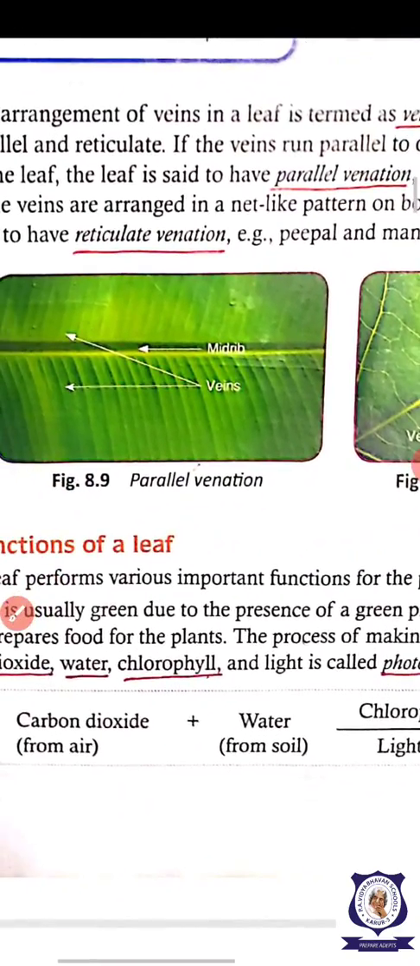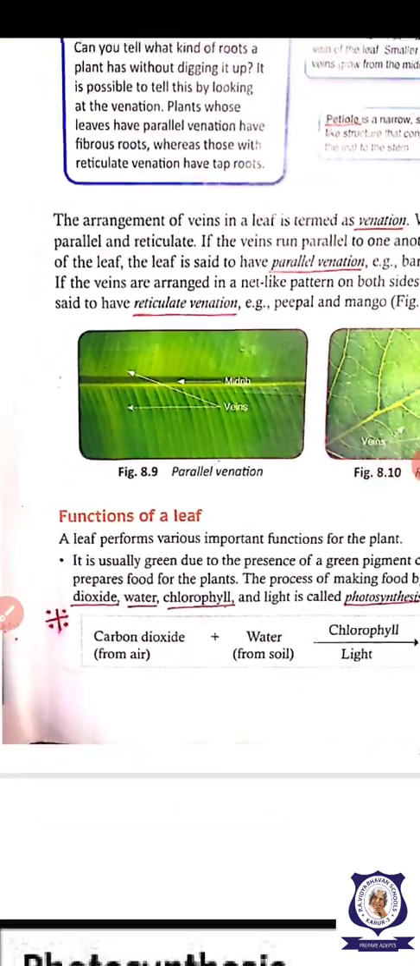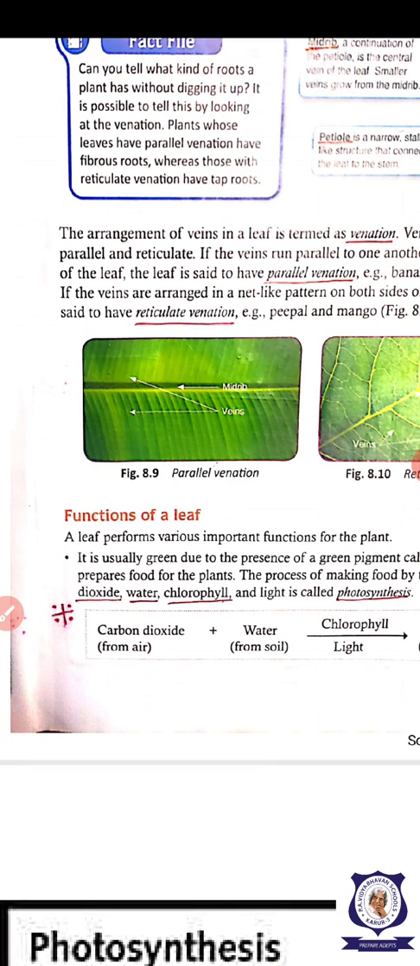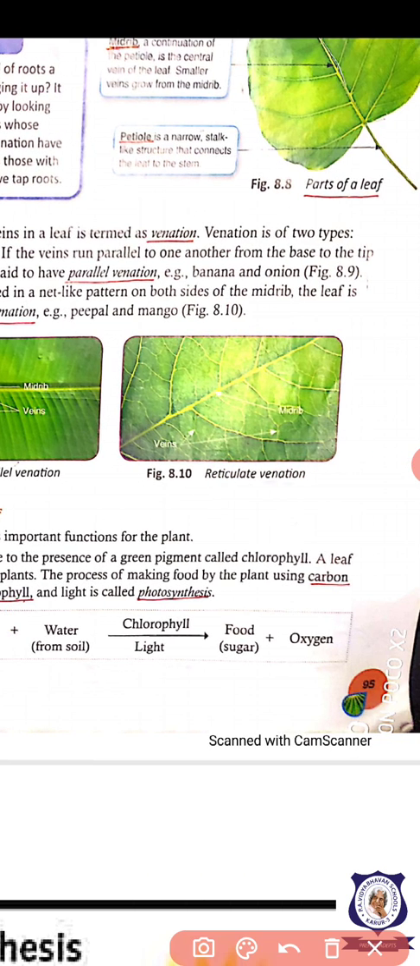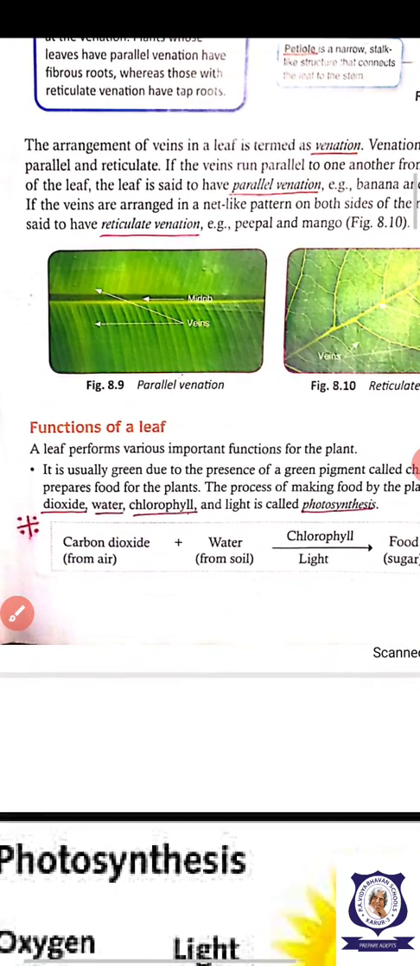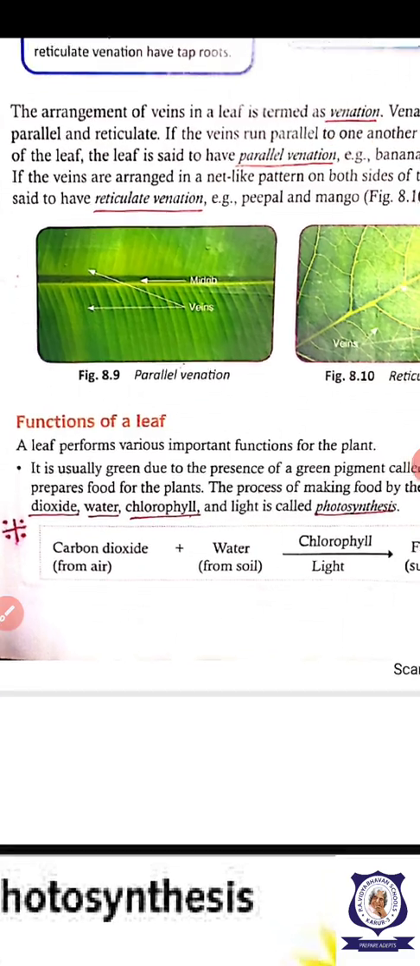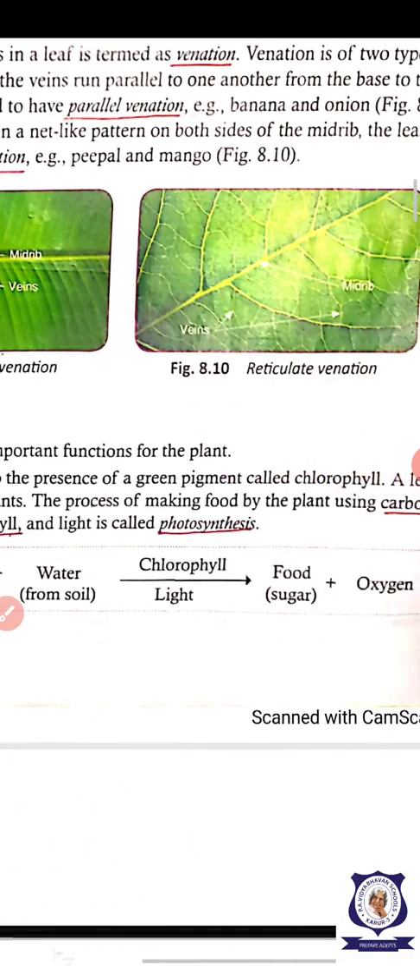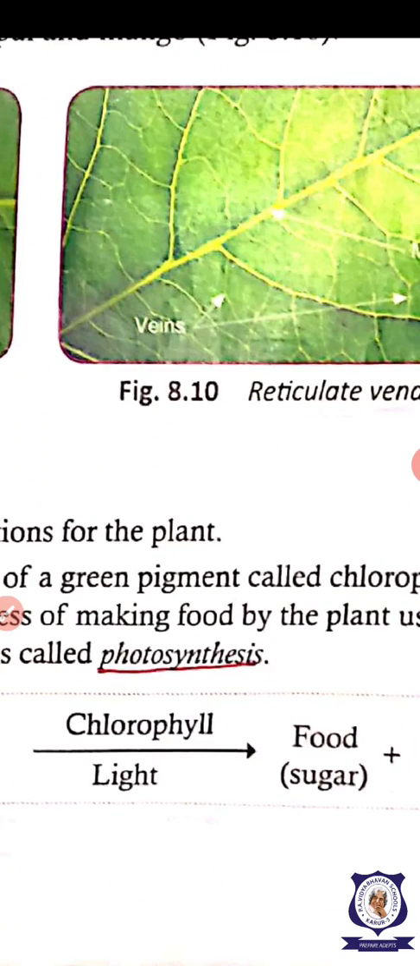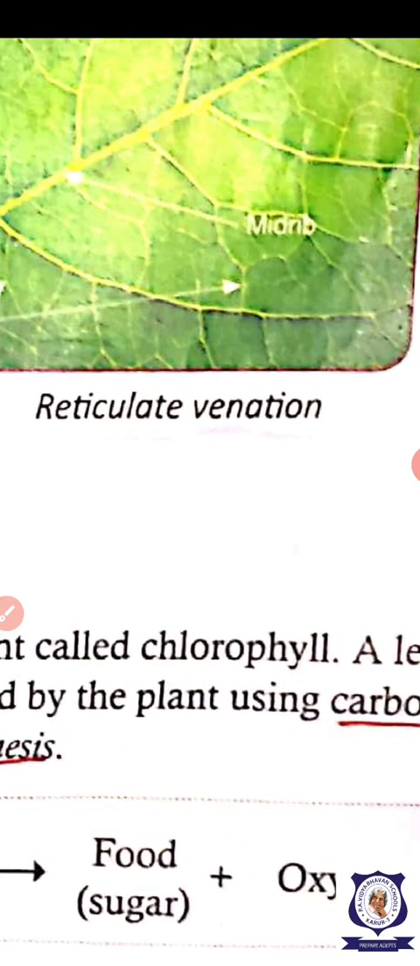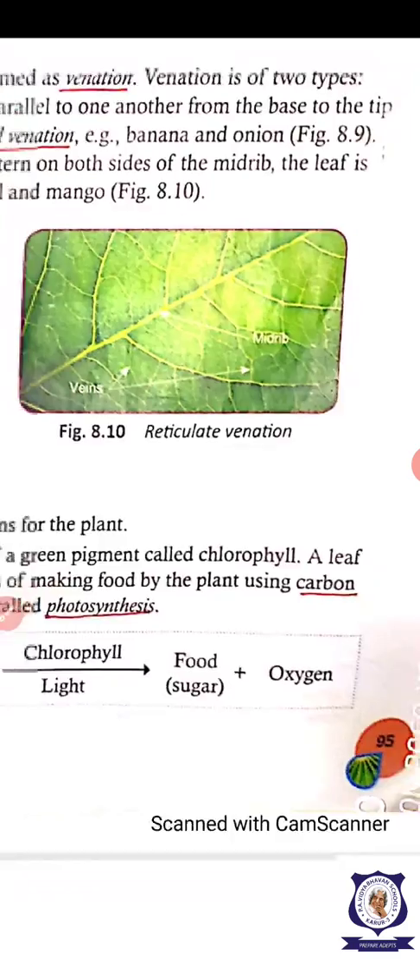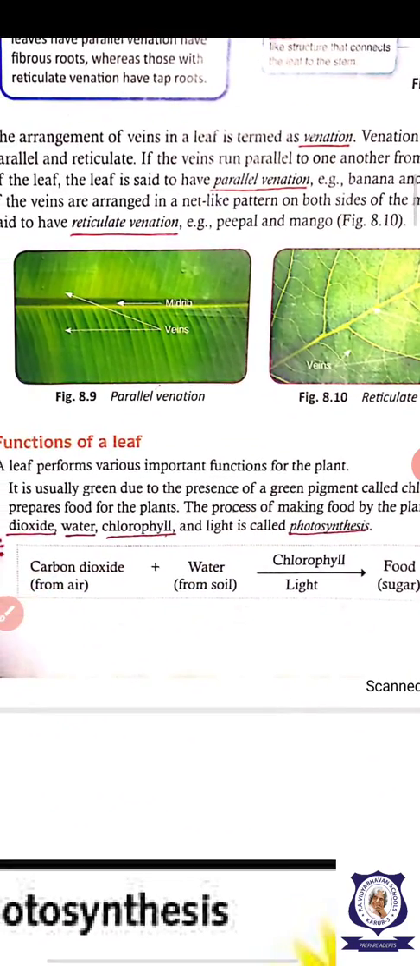Parallel venation, examples of plants: rice, corn, grass and so on. Okay. Reticulate venation, what plants are examples? The peepal tree, banyan tree, neem, and mango have reticulate venation. Reticulate venation is the characteristic feature of dicots. Do you understand, children? Now we can go to the functions of the leaf.